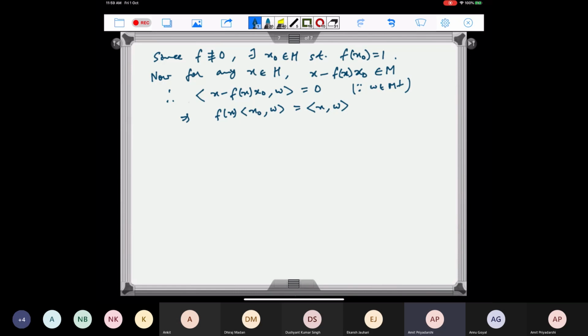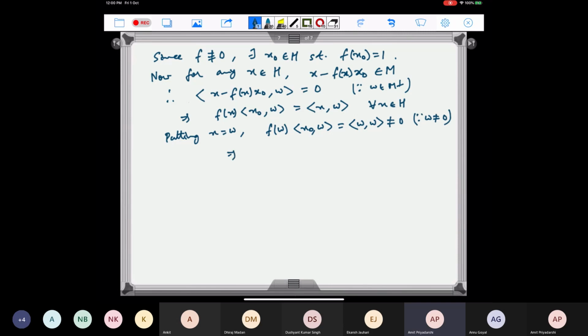So now we have to see what is the vector y. Right? This is true for every x in H. So if I put x equal to w, we get that f(w) times the inner product of x naught with w is the inner product of w with w, and this is non-zero since w is non-zero.